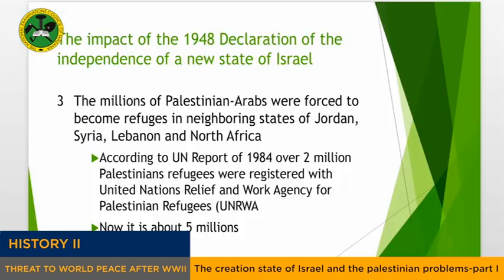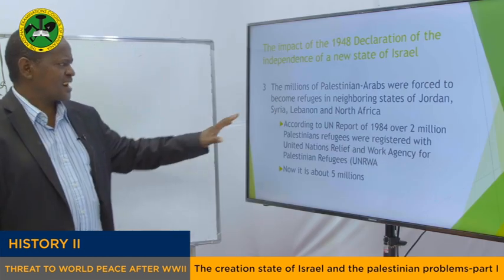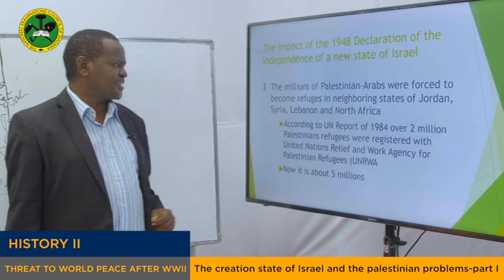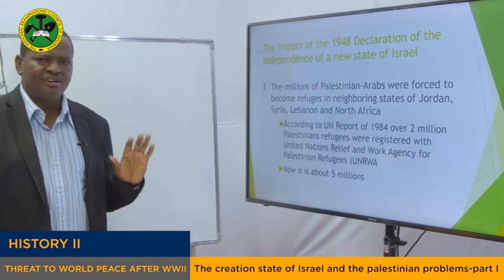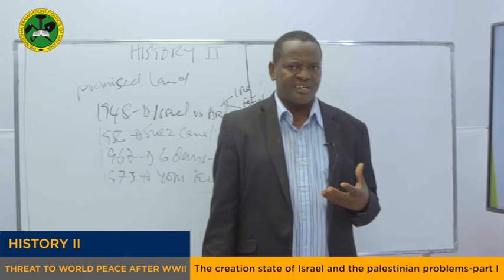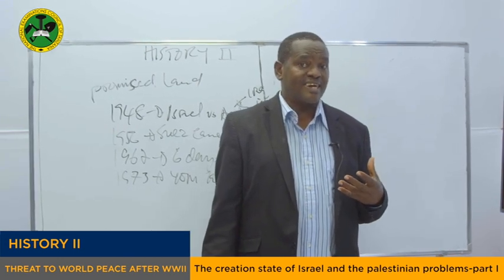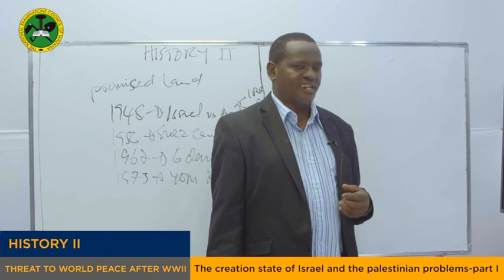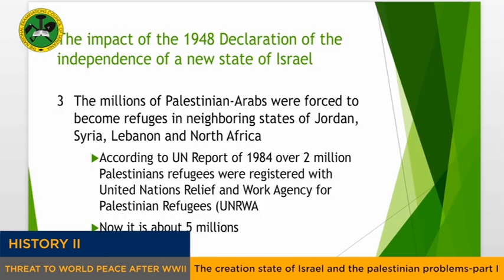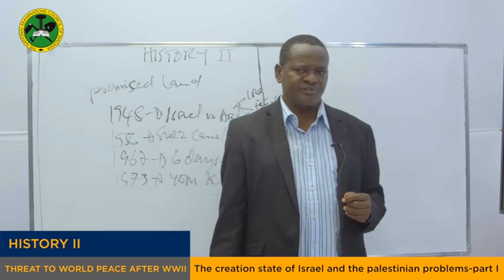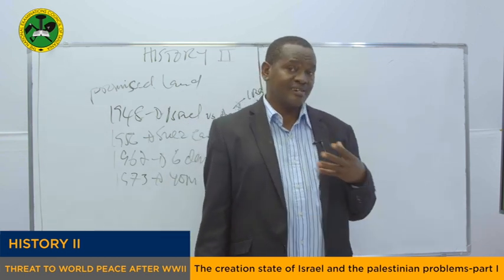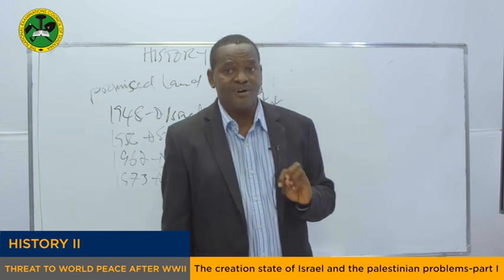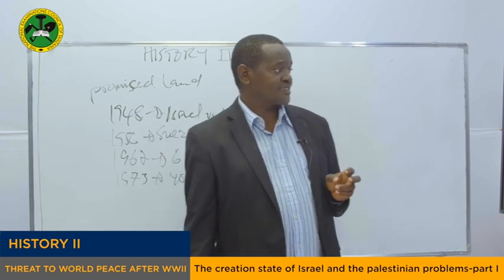Another impact of the 1948 Declaration of Independence of the New State of Israel is that millions of Palestinian Arabs were forced to become refugees in the neighboring states of Jordan, Syria, Lebanon, and North Africa. Why did they become refugees? Because their land was taken by Israel. According to the UN report of 1984, over 2 million Palestinian refugees were registered by the United Nations Relief and Works Agency. Those are the people who were registered. But if you count today, there are more than 5 million Palestinians who are living out of their territory.